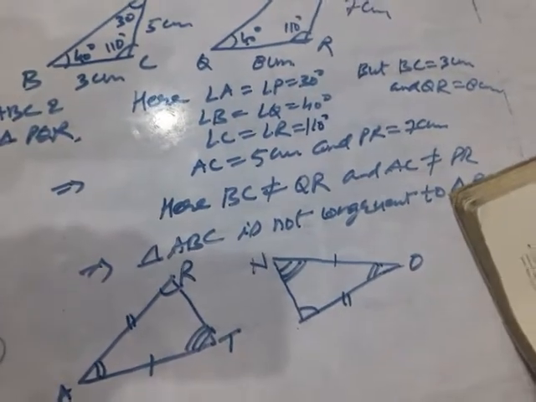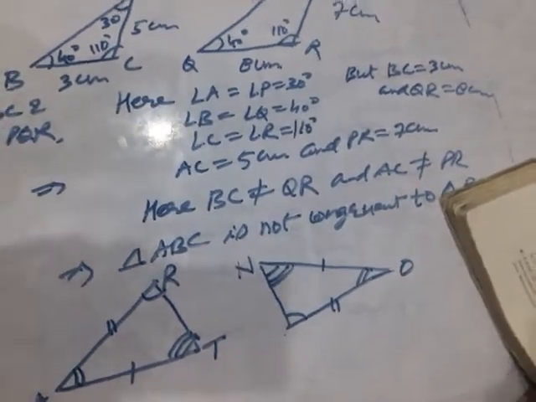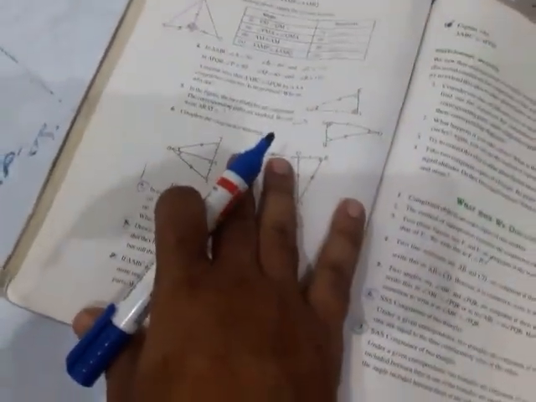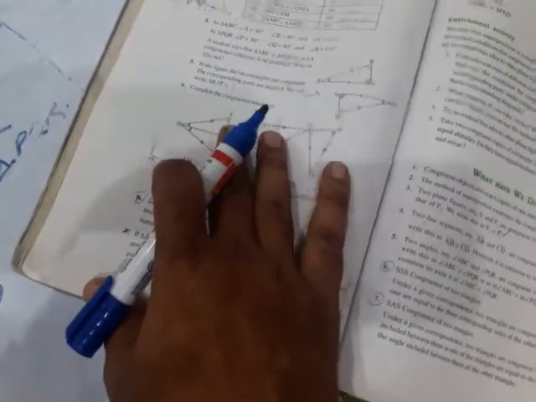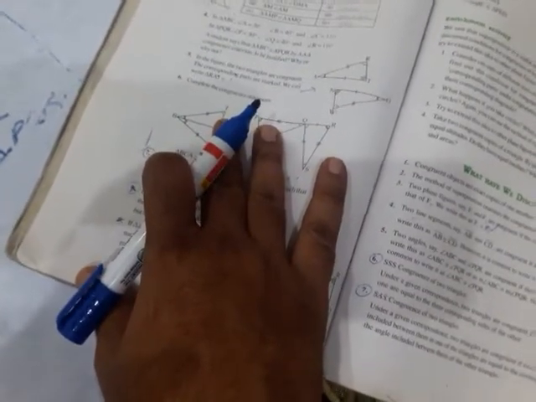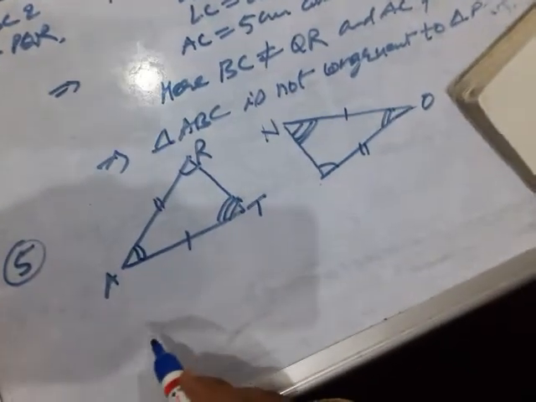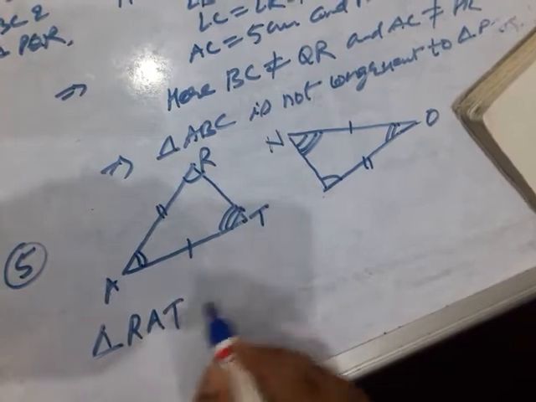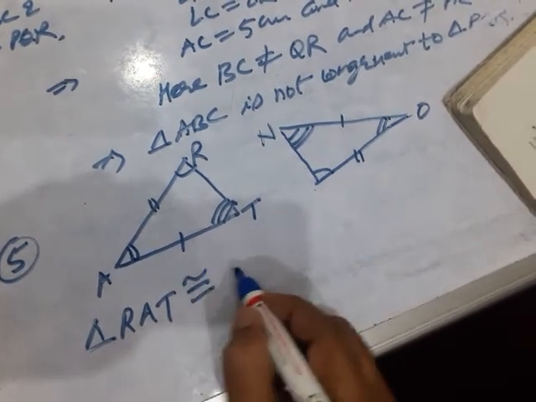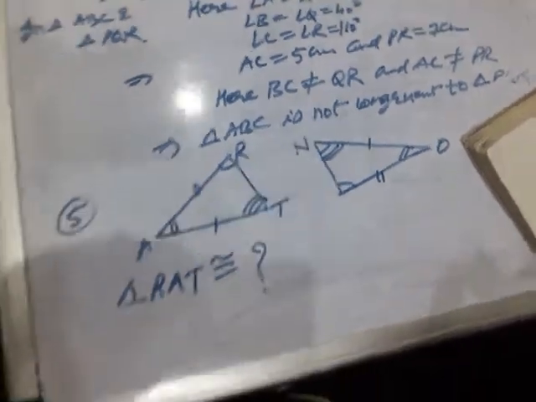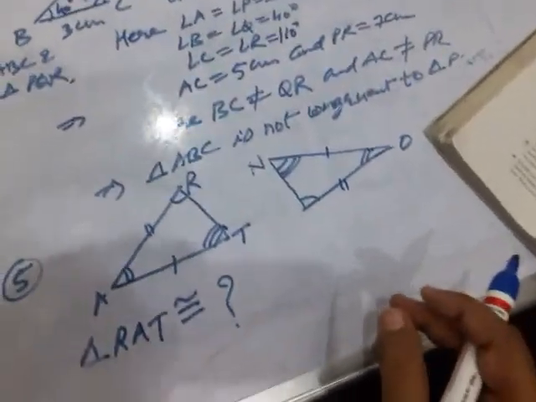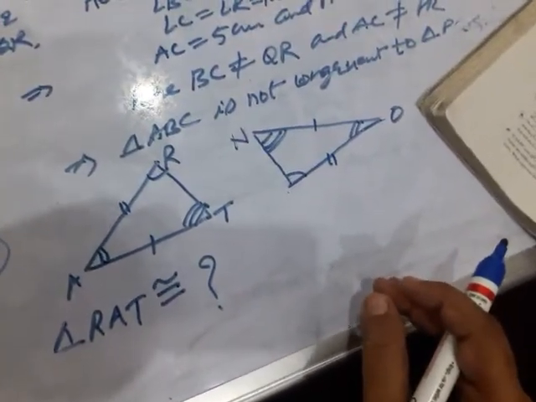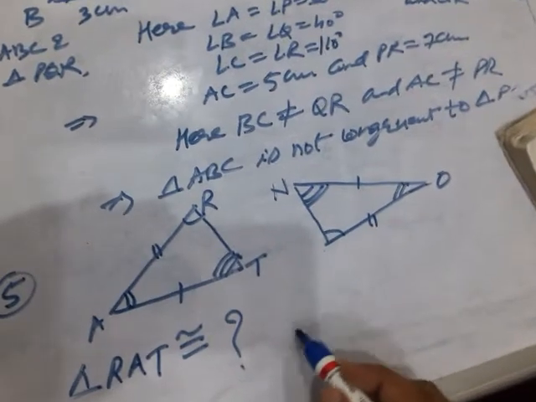Clear? What is given in question number 5? In the figure the two triangles are congruent, the corresponding parts are marked. We can write triangle RAT is congruent to which triangle? That you have to find, children. Clear? So start the solution.